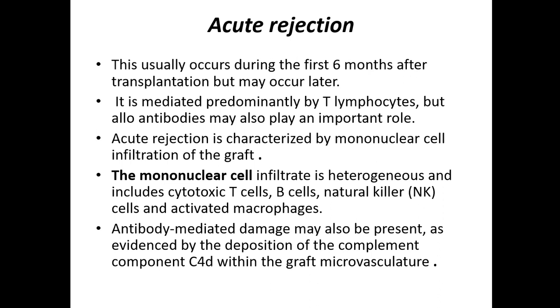Now we will see acute rejection. This usually occurs during the first 6 months after transplantation, but it can occur later also. It is mediated predominantly by T lymphocytes, but allo antibodies may also play an important role. Acute rejection is characterized by mononuclear cell infiltration of the graft. So in hyperacute rejection, it is mainly by antibodies. Now here it is mainly by T lymphocytes, but antibodies can also cause the rejection. This mononuclear cell infiltrate is heterogeneous and includes cytotoxic T cells, B cells, natural killer cells, and activated macrophages.